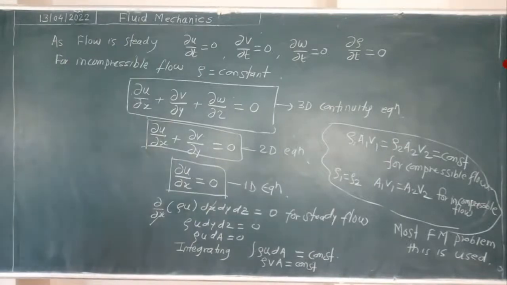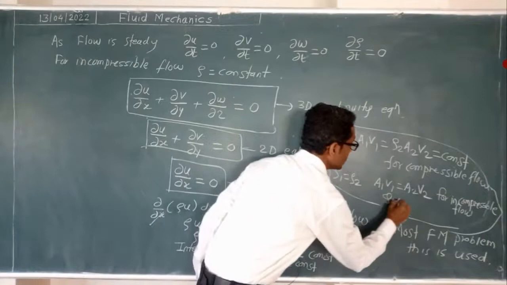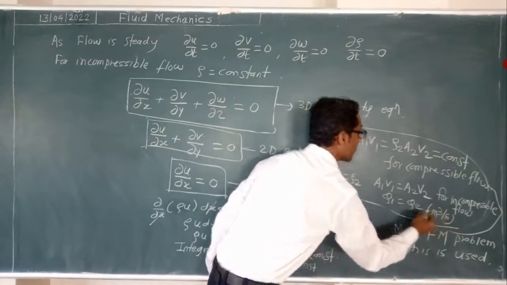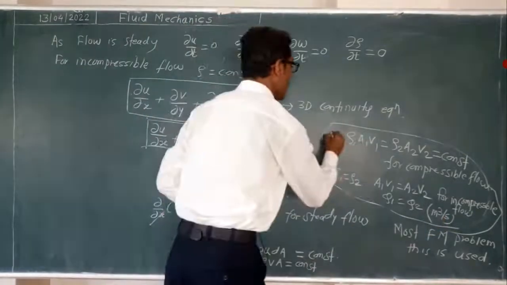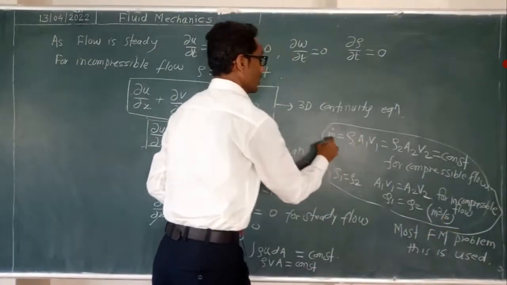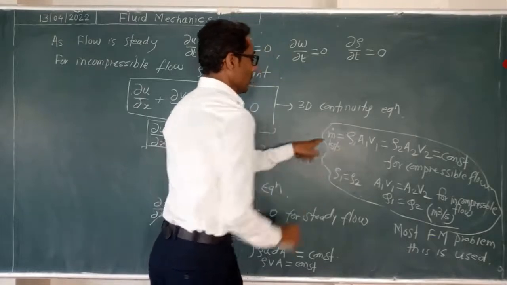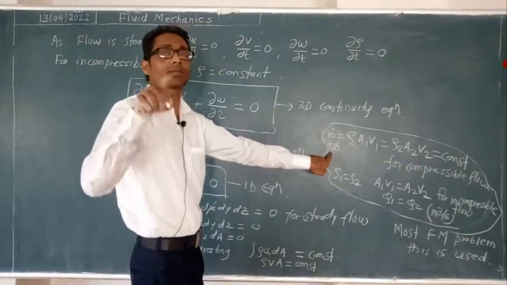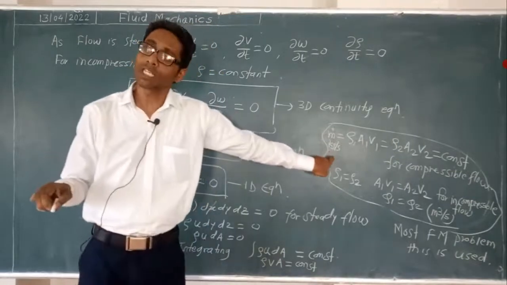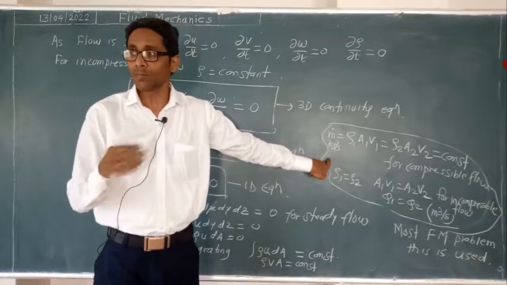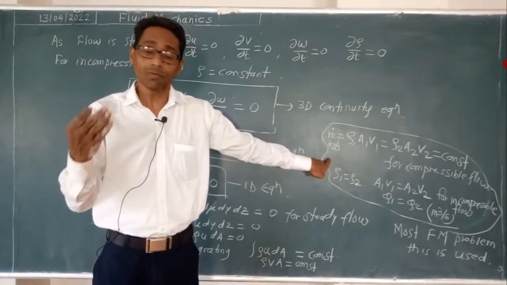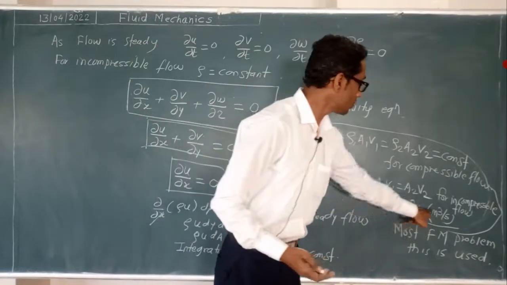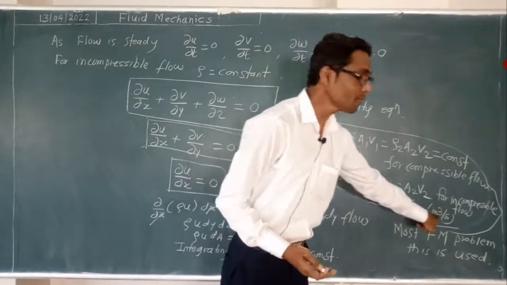This is also called discharge. Q1 is equal to Q2, discharge. Its unit is meter cube per second. And this is the mass flow rate. Its unit is kg per second. That is why in steam turbine problems we use mass flow rate, kg per second. In LPG gas flow in a kitchen, we use kg per second. In water flow, we use discharge Q, meter cube per second.